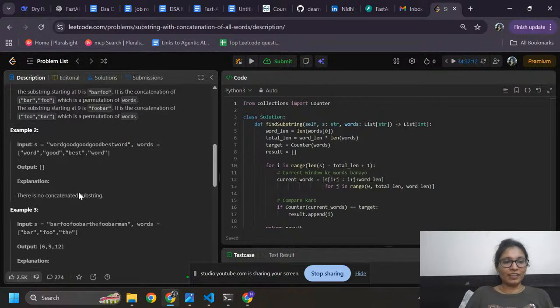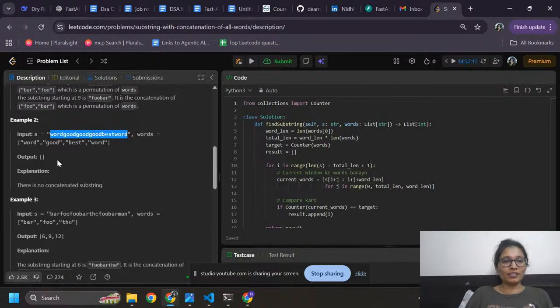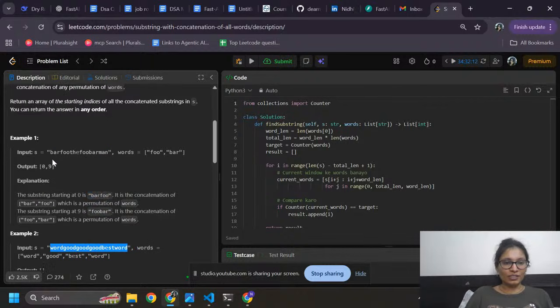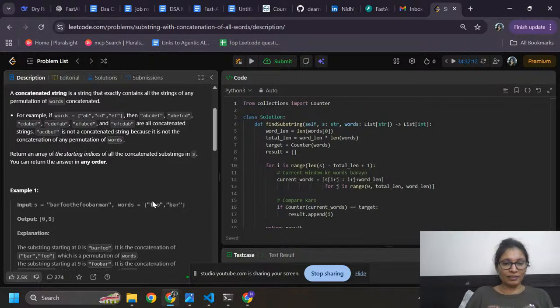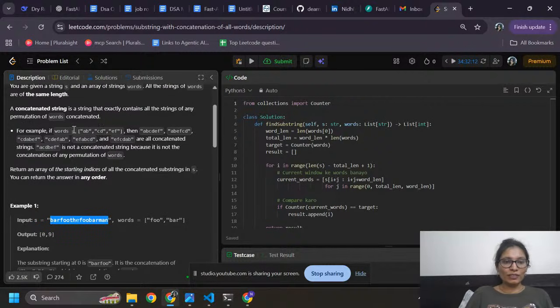Again we have this string, and these are the words, but this is not containing any permutation of the words inside it. So we are going to find the permutation of these words inside the s string.